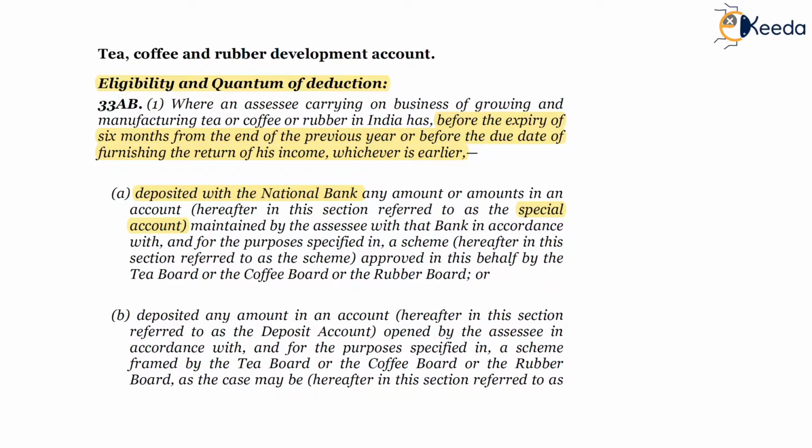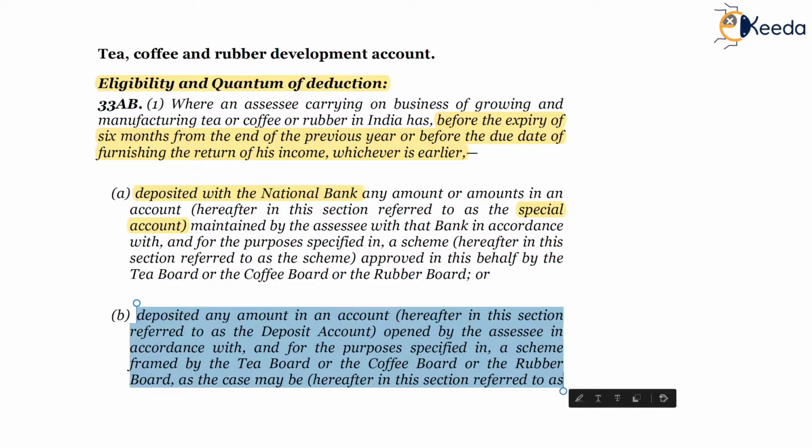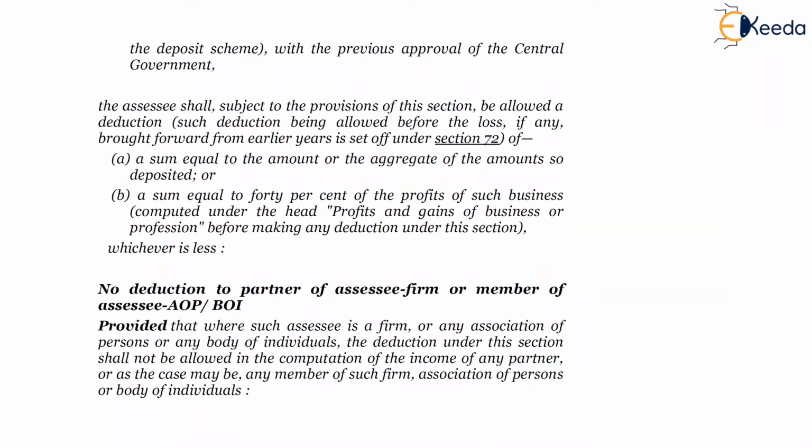Second, the amount can also be deposited in an account, hereinafter referred to as the deposit account, opened by the assessee in accordance with and for the purposes specified in a scheme framed by the Tea Board, Coffee Board or Rubber Board, as the case may be, hereinafter referred to as the deposit scheme, with the previous approval of the Central Government.